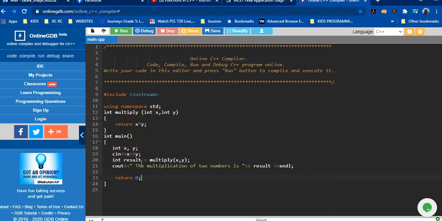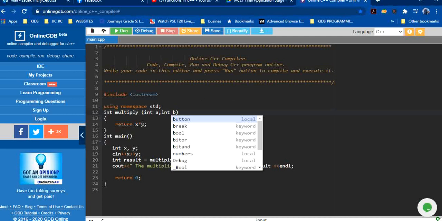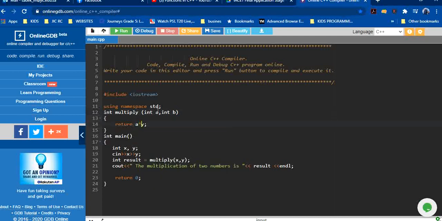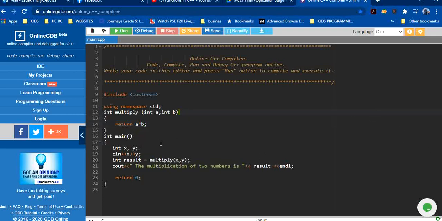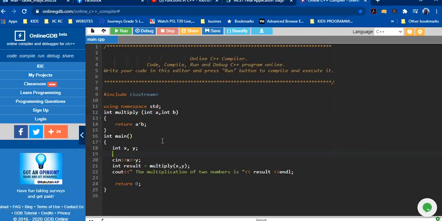Now let's see how this function is working. The multiply function: how we are using it, how we are calling it, and how it is giving the output. This is what we have to understand. So in our main, let me just change something here. What is happening here is that we have a main function, and we have two variables, x and y. So we take the input. You can ask here also, for example,